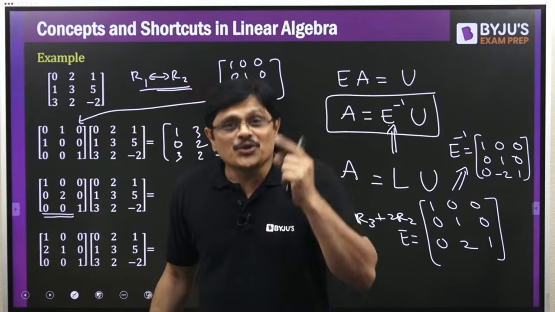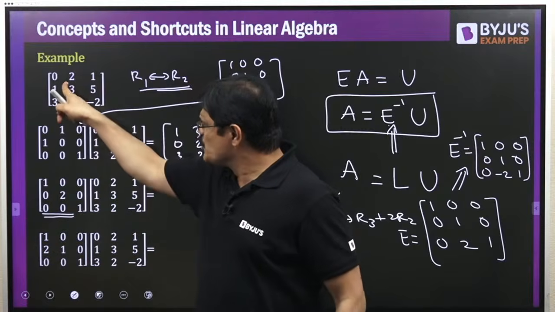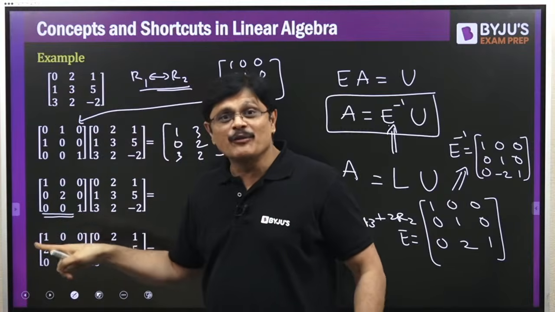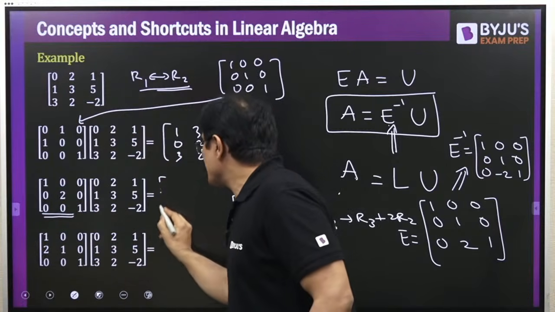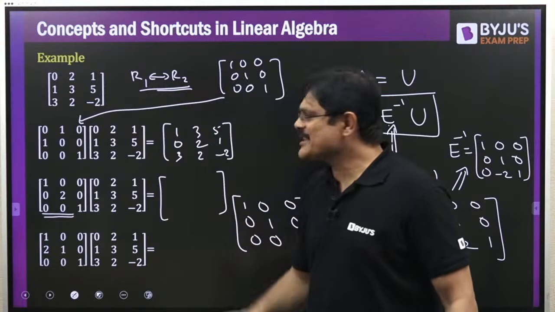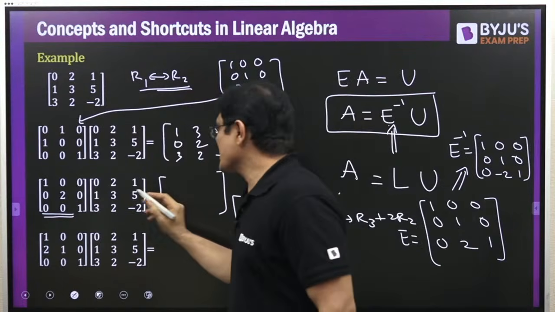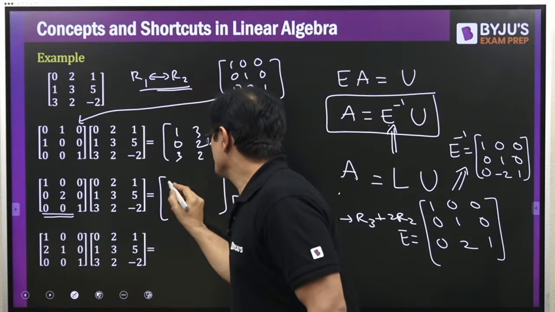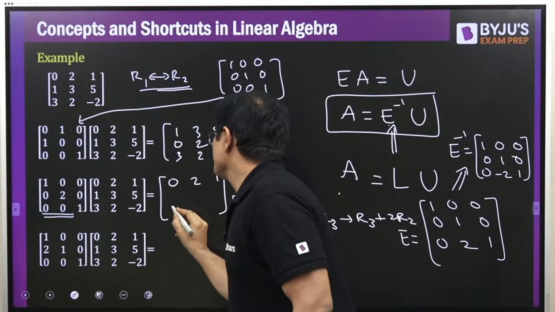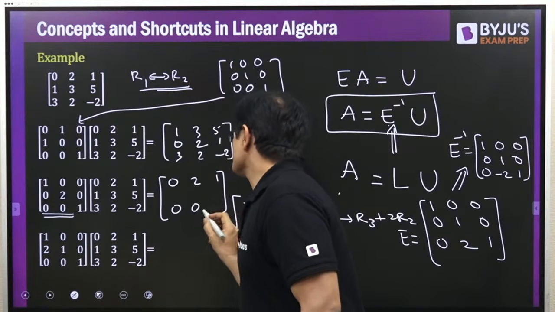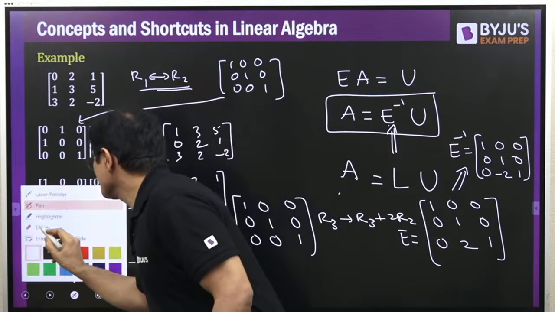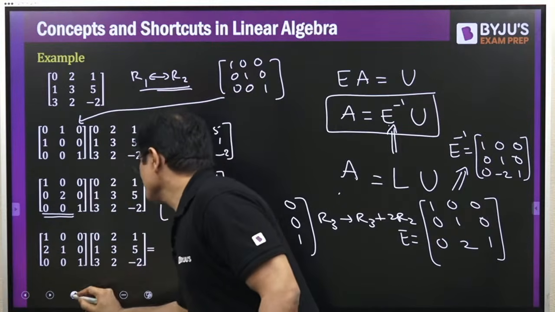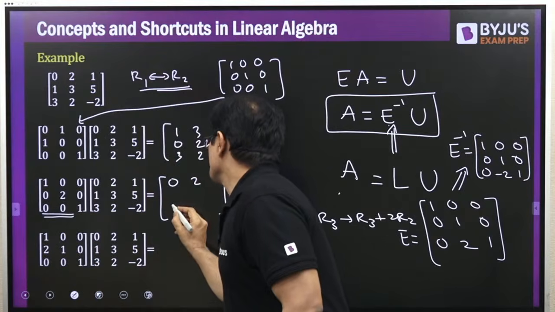multiplying the second row with 2. Suppose they give you this matrix and they give you this product, without actually multiplying you can give the answer, sir. Can you give the answer for this? The first row is the same, the last row will be the same.